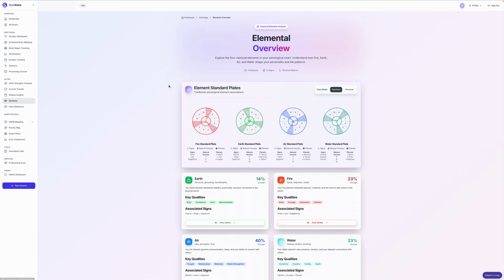The other fun thing that we've done is generate these elemental plates. So again, if you know your astrology, awesome. You know that every sign has its own element assigned to it: fire, earth, air, and water. So you can actually do this and map out your planets and your aspects and identify where they are and the influences. If you read any of Stephen Forrest as well, he does a wonderful job of talking about how you have planets and signs that are